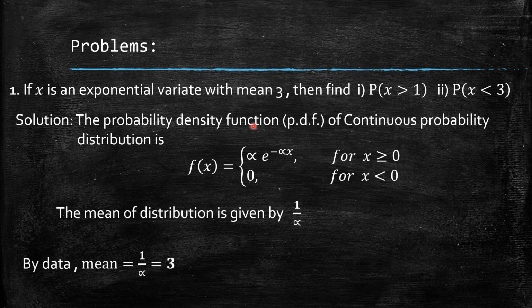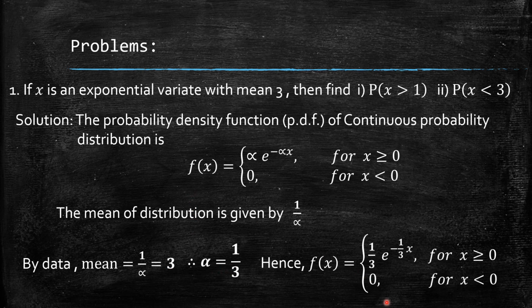So 1 by alpha equals 3, and taking the reciprocal, alpha is equal to 1 by 3. I can rewrite the PDF f of x as 1 by 3 e power minus 1 by 3 x for x greater than or equal to 0, and 0 for x less than 0. Now that I have the PDF, I can compute the probabilities: probability of x greater than 1 and probability of x less than 3.